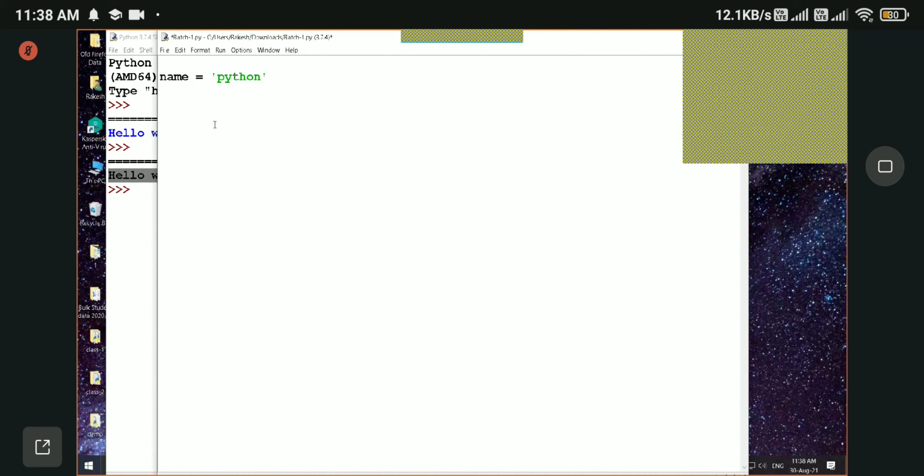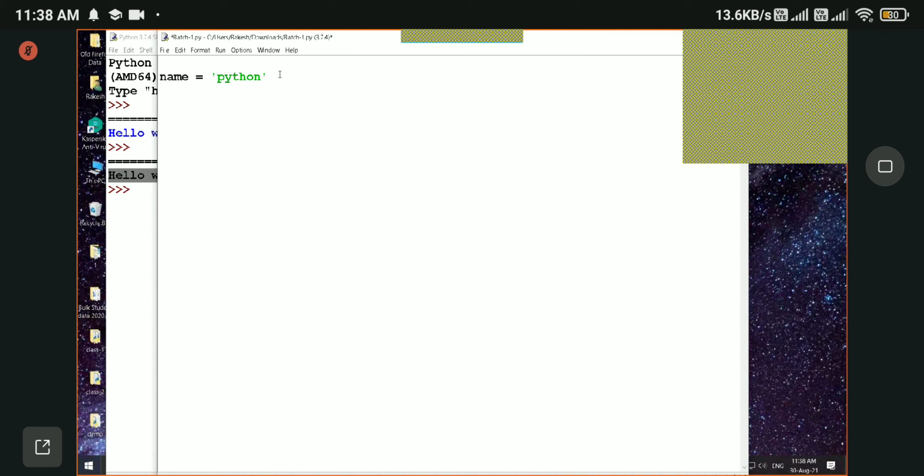So Python is the information or the value that I want to store in the computer's memory. I am assigning Python value to this variable called name. It is that simple.